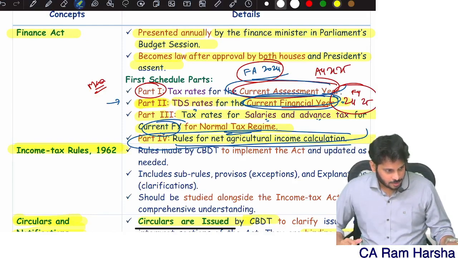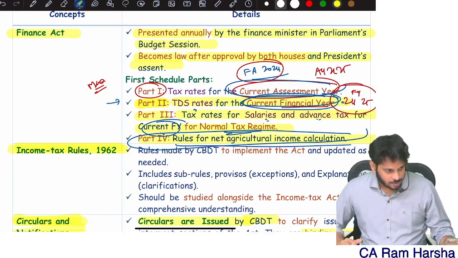More clearly, assessee specific tax rates. What are they? When I say individual, what is the tax rate? Up to 2.5 lakh 0, 2.5 lakh to 5 lakh 5%, 5 lakh to 10 lakh 20%, beyond 10 lakh 30%. The moment we say individual, this is the tax rate. The moment we say company, 30% flat. Partnership firm, 30% tax rate. Foreign company, 40% tax rate. Accordingly, tax rate will apply. These are assessee specific tax rates.